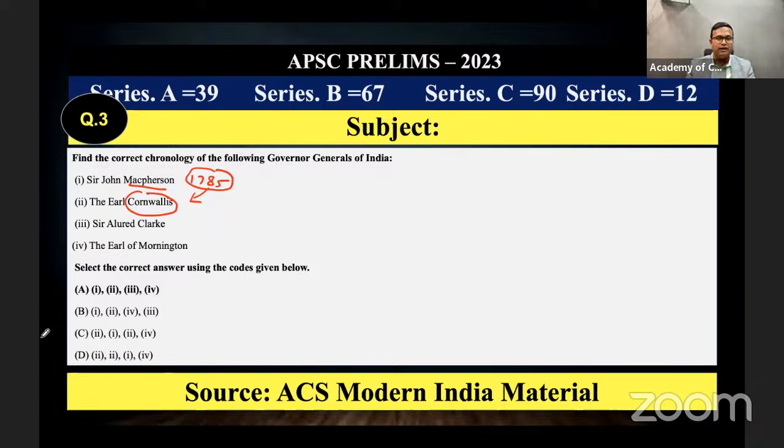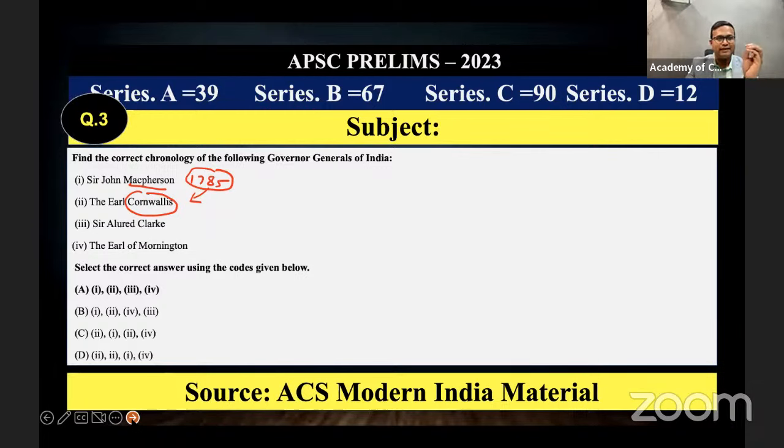Still, in the end of our modern India material, we had a discussion on all governor generals and their contribution. By going through that, there is a possibility to get the answer, but still it was a very tough question. They have given very unknown and very rarely known governor generals. All of us will be familiar with William Bentinck, Canning, Lytton and Ripon. All these governor generals are popular governor generals.